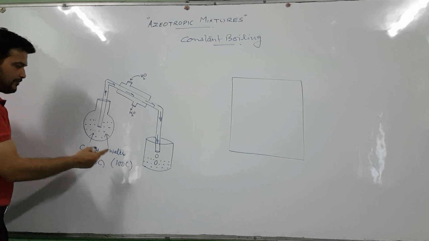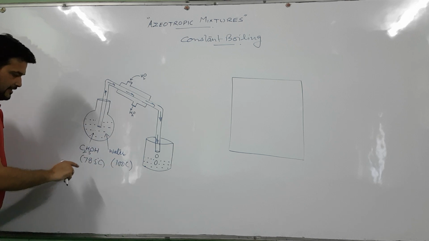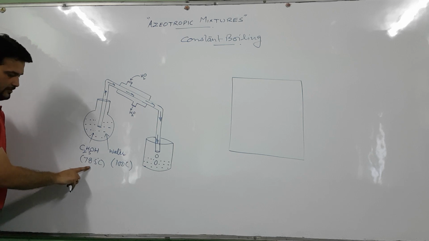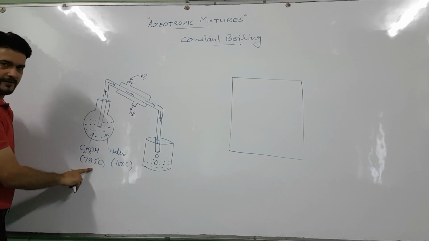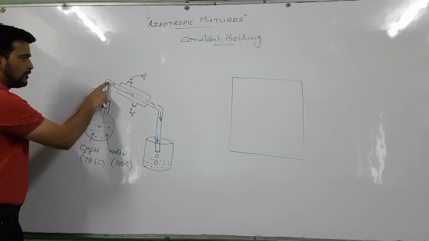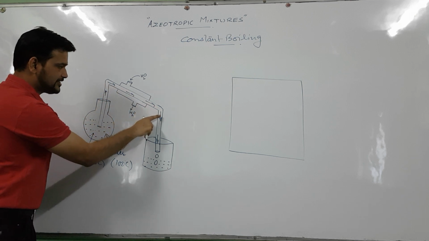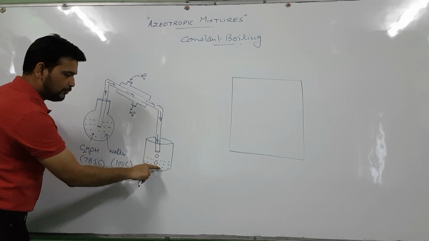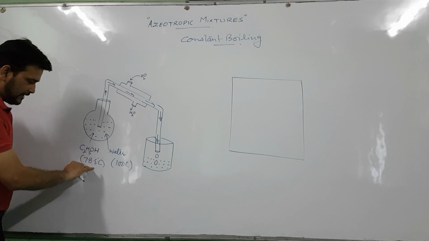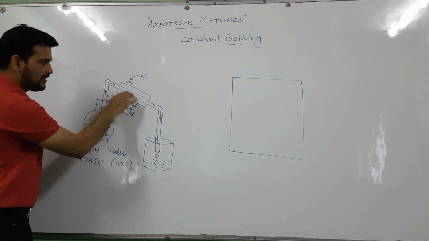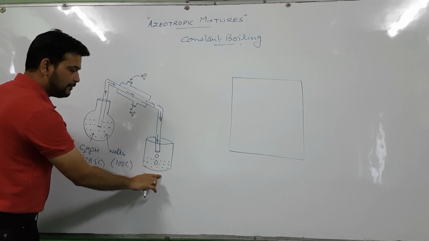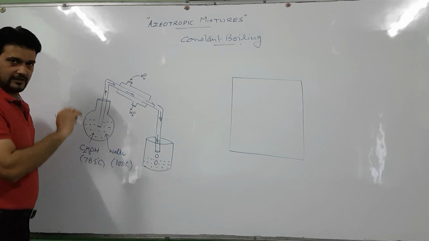And obviously, if I heat, then the vapors of ethyl alcohol, because its boiling point is lower, will be more and they will distill to more extent in this container, so here ethyl alcohol will be more in comparison to water.